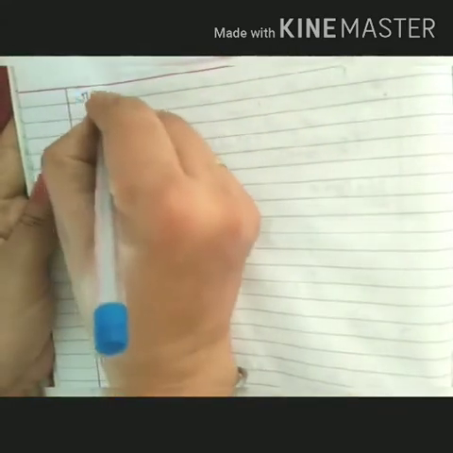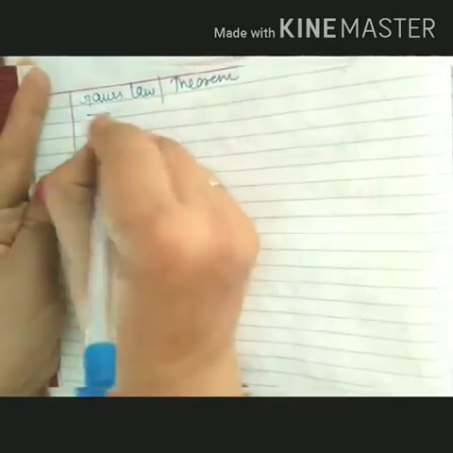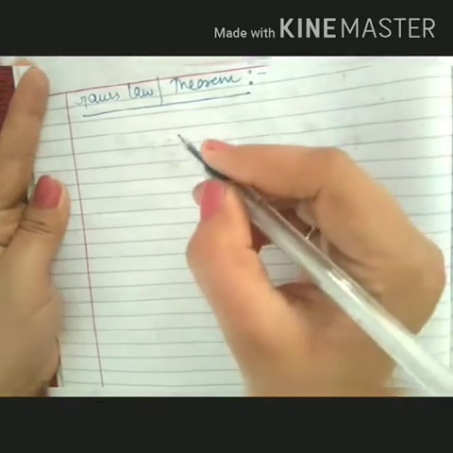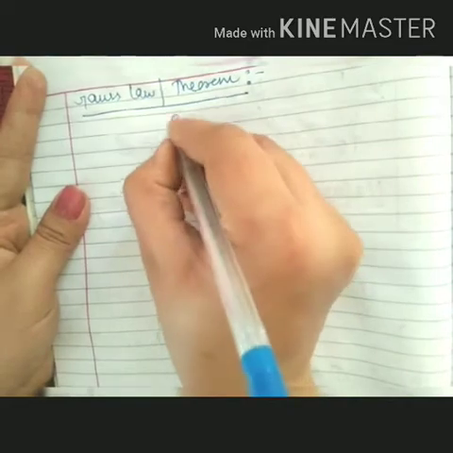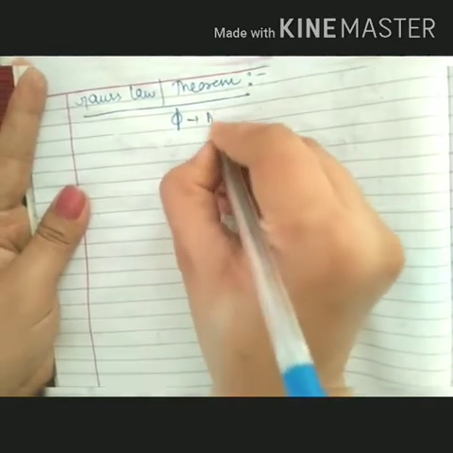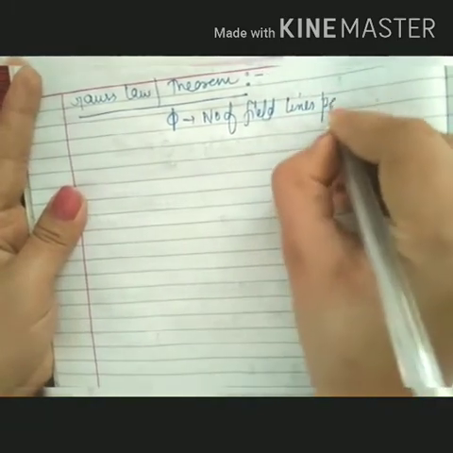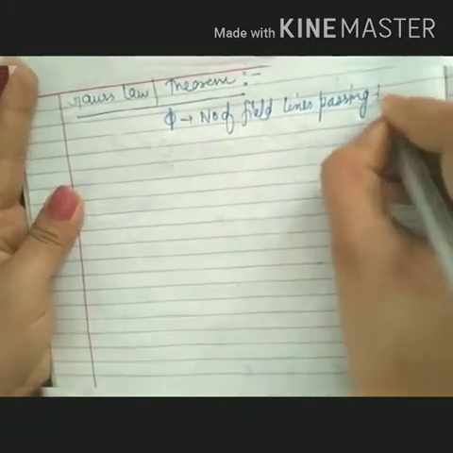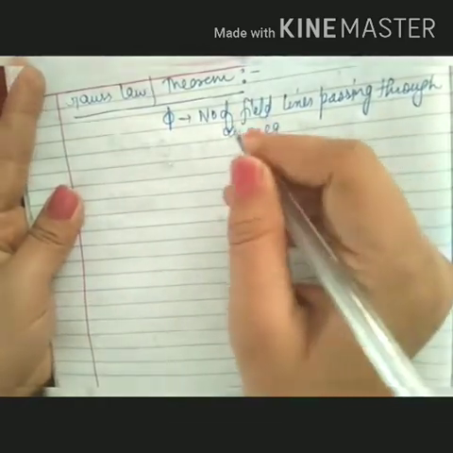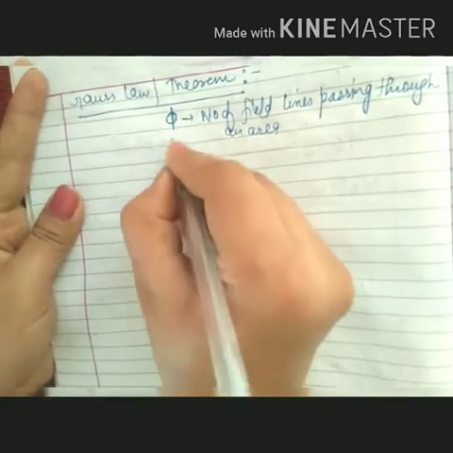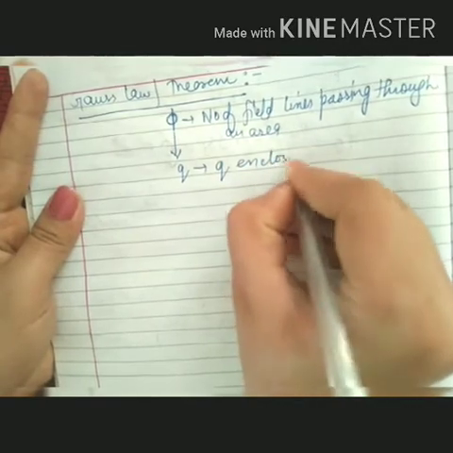Now what is Gauss law or Gauss theorem? Gauss theorem gives us a relationship between flux. Flux means the number of field lines passing through an area normally. It gives a relation between the number of field lines and Q. Q is the charge enclosed in a particular area.